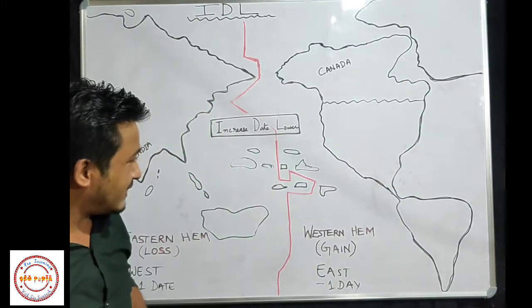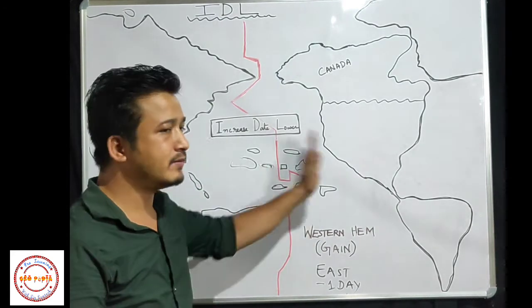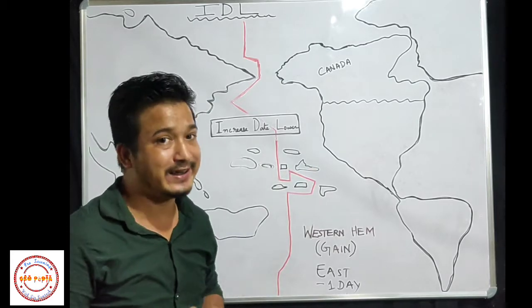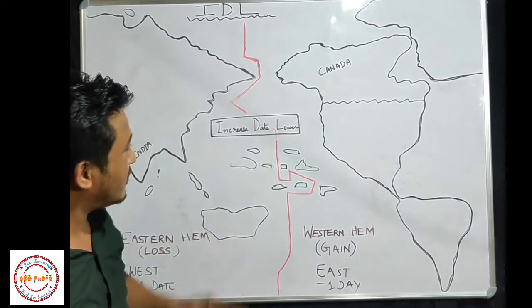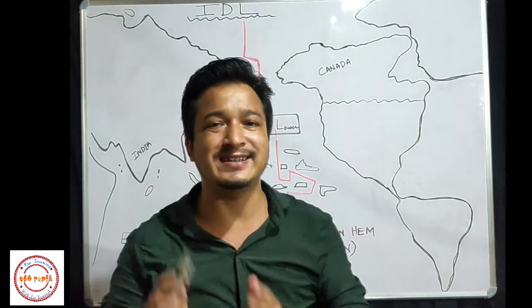So that's why these islands went to this side. It means the eastern side of the international date line. So because of this reason, this international date line is not straight, it is zigzag.